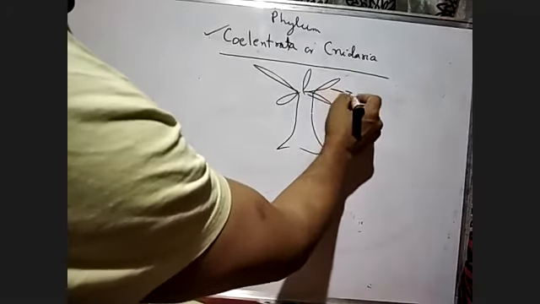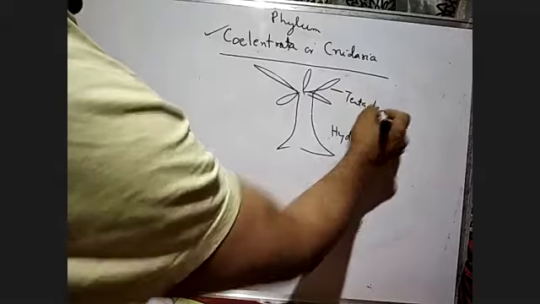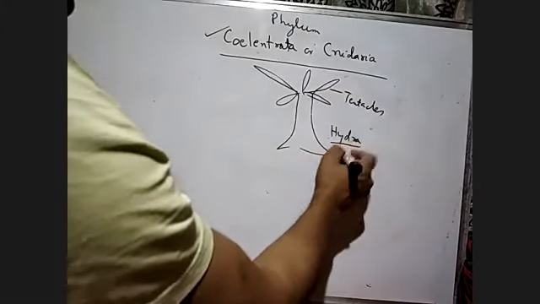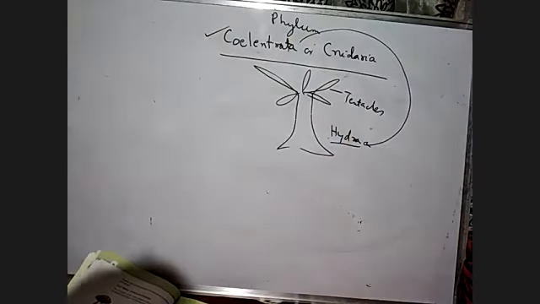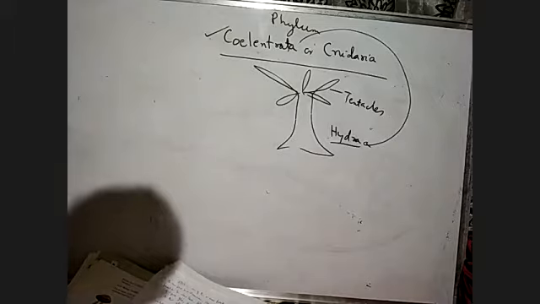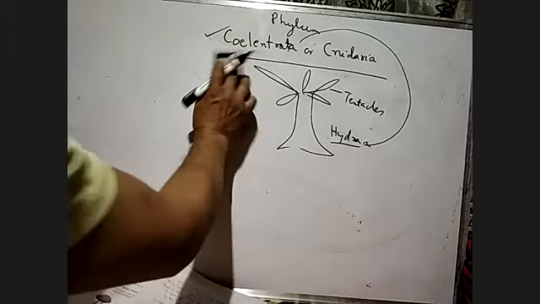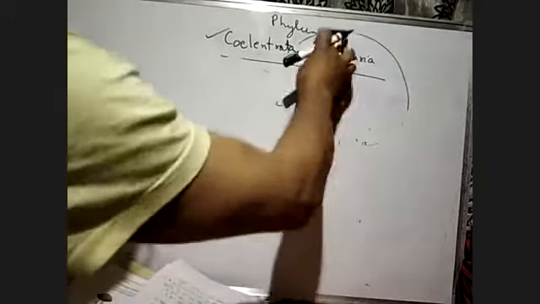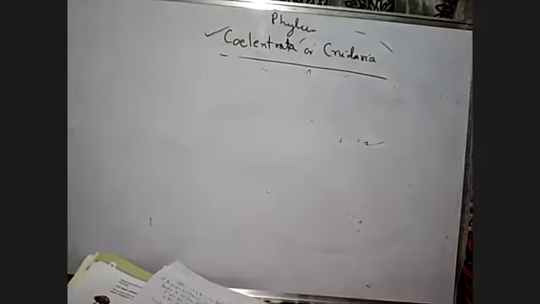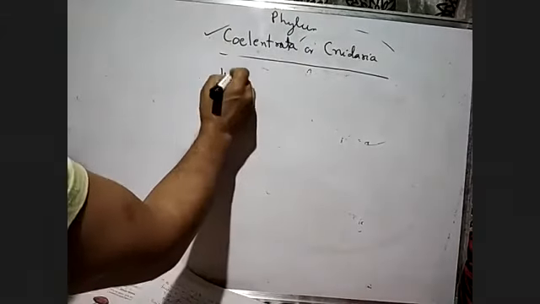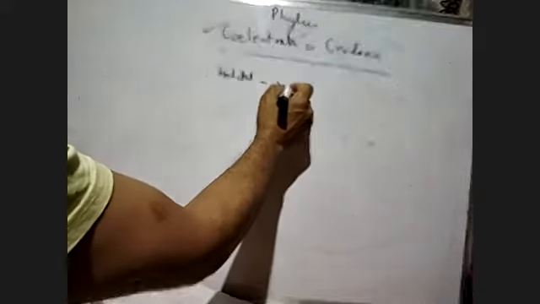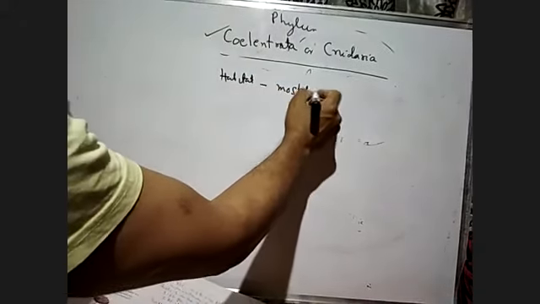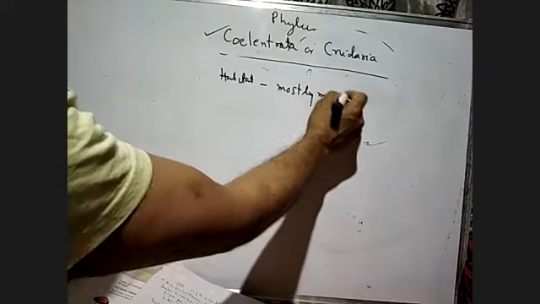They come under the phylum Coelenterata. If you go to the habitat of Coelenterata, they are mostly marine. They are found in the seawater.